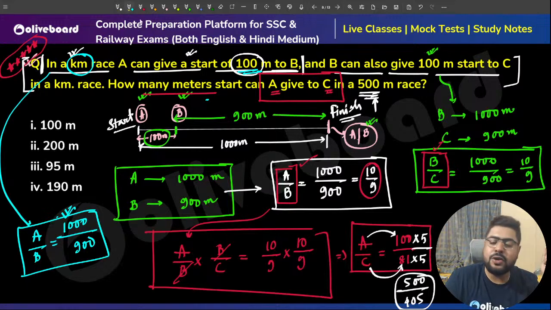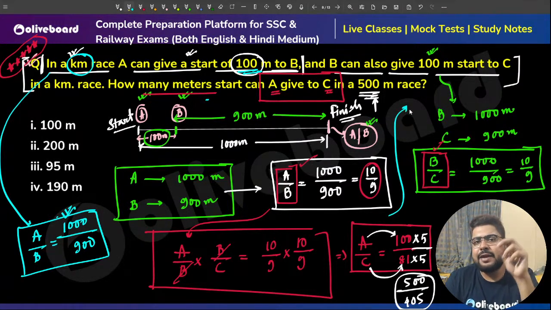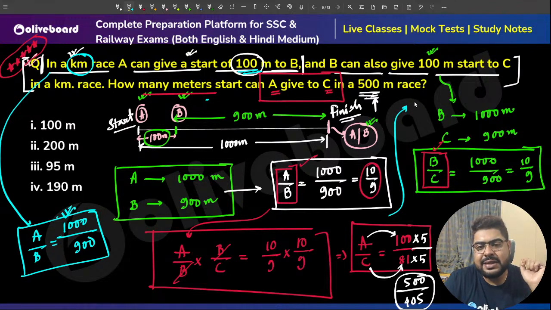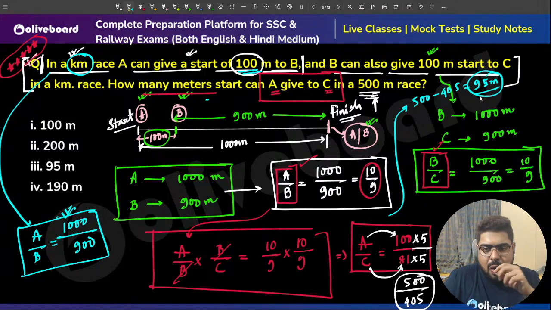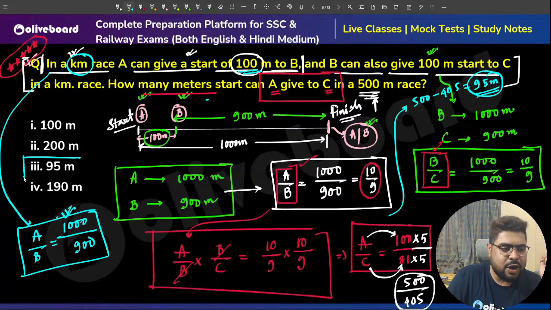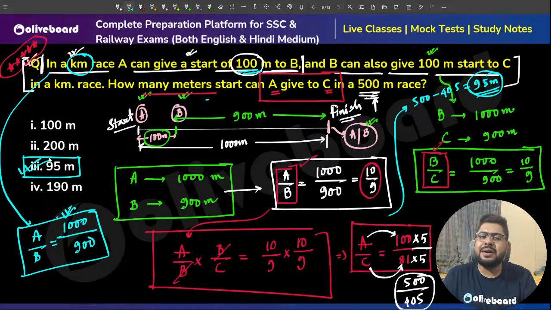So C will go 405. So sir, how much lead can A give to C? The lead will be 500 minus 405, that is 95 meters, which is there in option number 3.